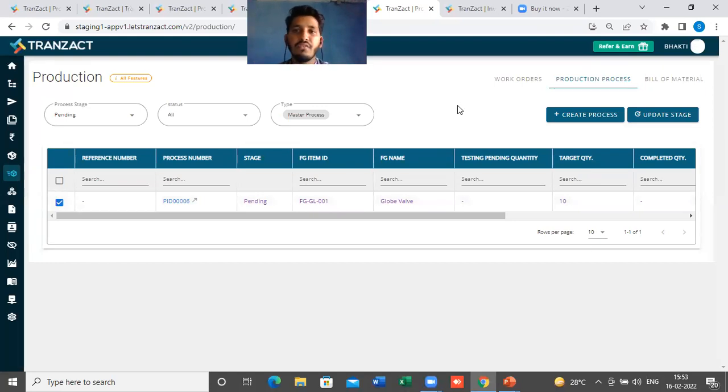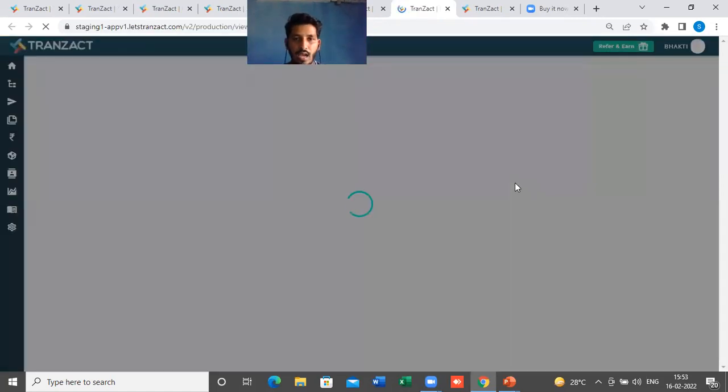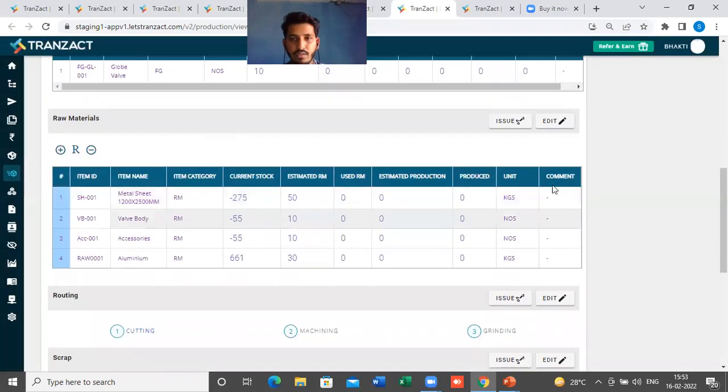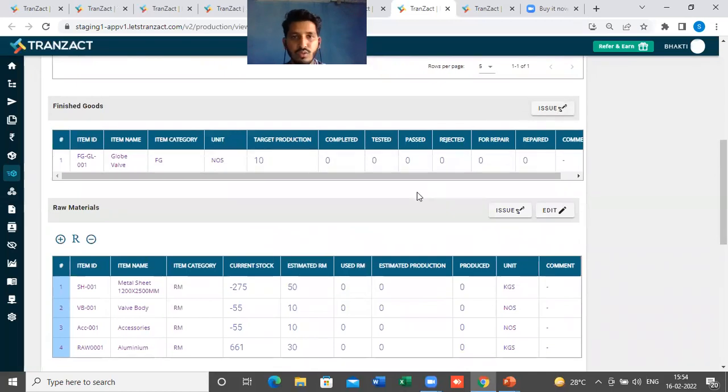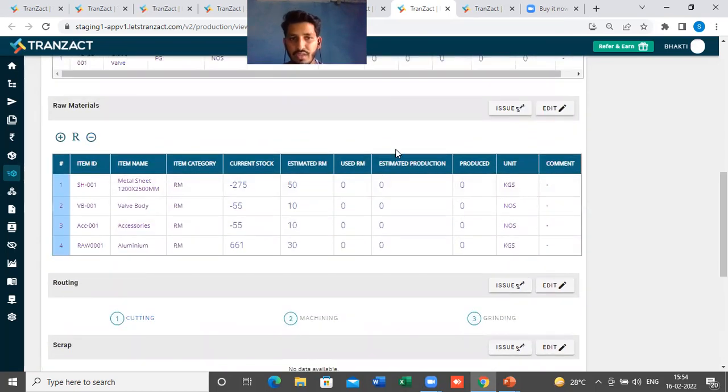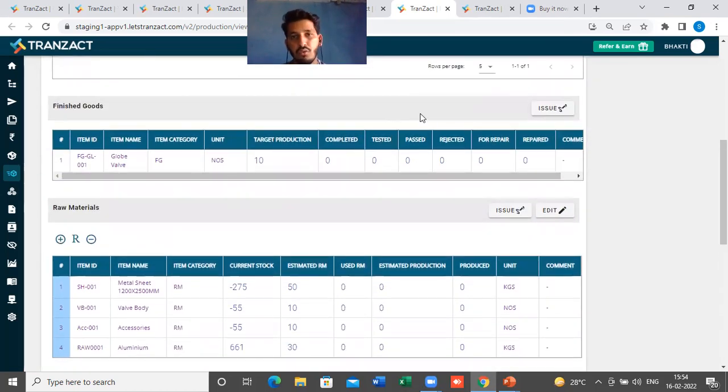Or else if you want to go in a step-by-step manner, then you have to go first in the pending, then from pending, let's say if I just click on this process number, again I am giving an overview here. From the pending stage, you can issue the raw material first, then you will add the finished good, you will do the testing, you will submit the routings here, and then you will complete the process. So these are all the things we have changed here in the production orders.